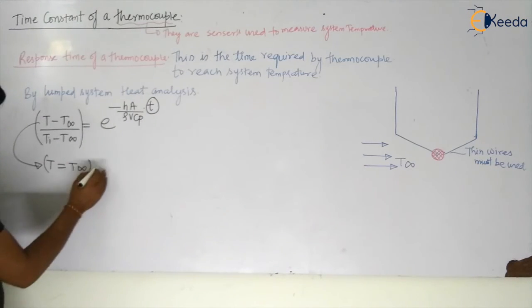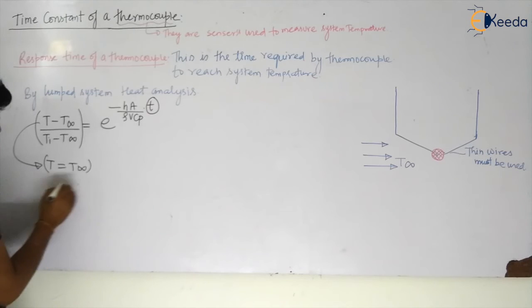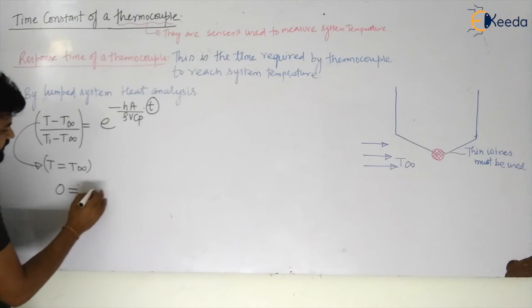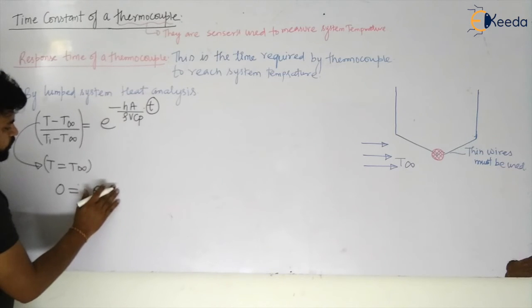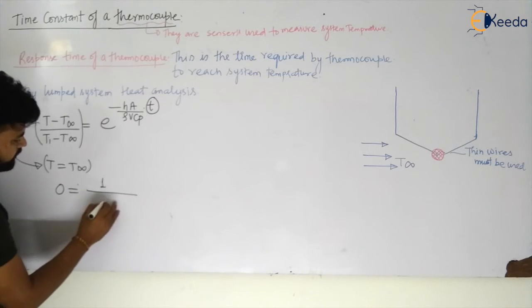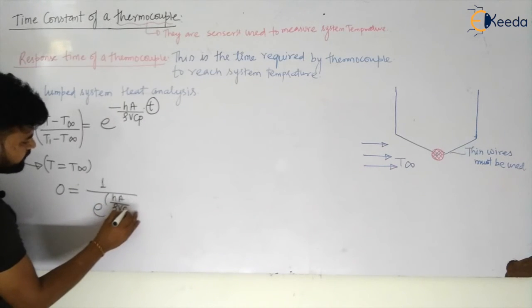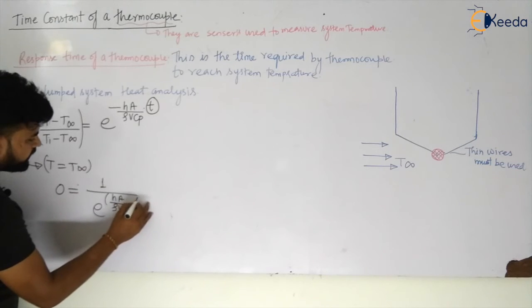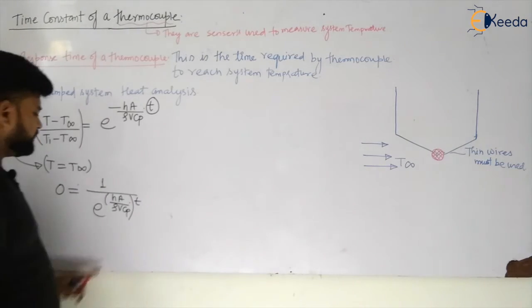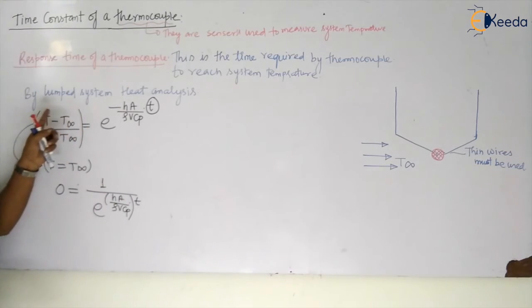So this will become equal to 0, my dear students. So this term will become equal to 0. That's why I will be left with this, 1 upon e to the power hA by rho V Cp into t.